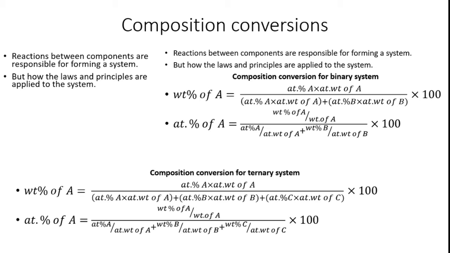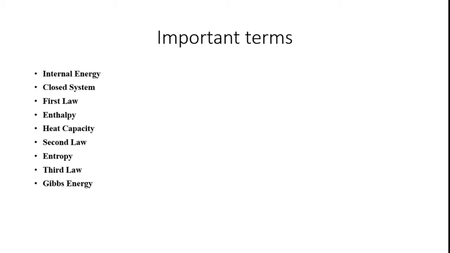So we can follow these formulas to identify the weight percentage of A and the atomic percentage of A. And then, what are the important terms in thermodynamic principles in material science, which is an important question. The important terms are internal energy, closed system, first law, enthalpy, heat capacity, second law, entropy, third law, Gibbs energy.